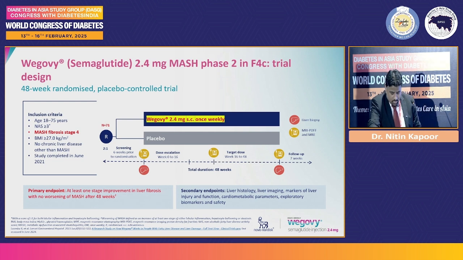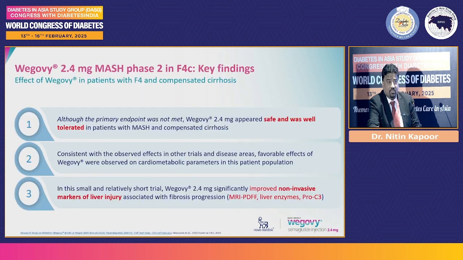And again, phase 1 and phase 2 trials predominantly have the aim to look at safety. And yes, this was safe and well tolerated. They did not meet the primary endpoint, but overall, it did show improvement in the liver fat content, improvement in steatosis. But these 3 studies set the stage for the ASCEND study, which is a phase 3 study, and which takes care of all the drawbacks that I've mentioned in the previous study.